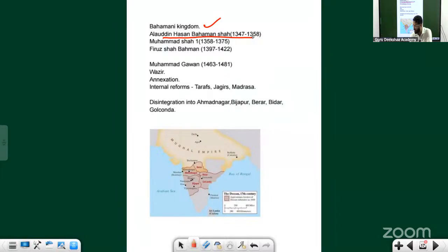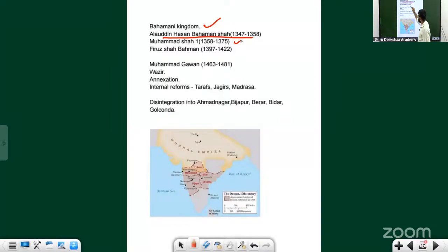Although it was a Muslim kingdom, see the origin of the kingdom. That's why I'm telling you, in history you don't always see a conflict between Hindus and Muslims. Sometimes there was harmony and peace. But the leaders will get benefited if there is conflict, no? If there is harmony, they have no business.